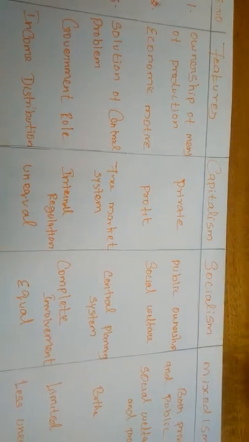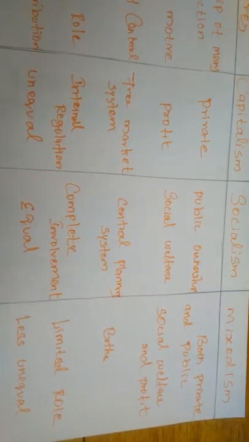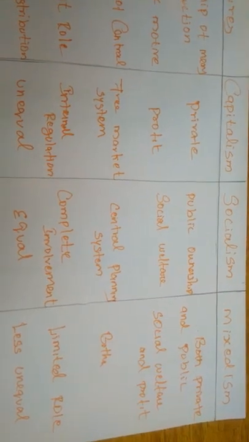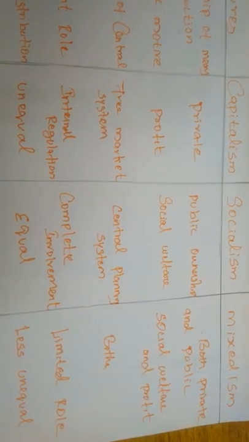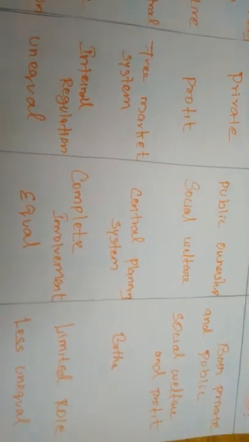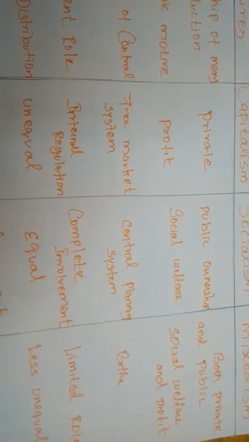Even where there are opportunities to earn more profit, the government provides social welfare activities. Under mixedism, the economic motive is both social welfare and profit. In mixedism, the private owners have the profit motive, and at the same time the government has the social welfare motive.